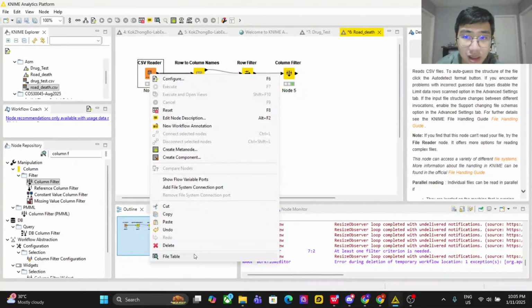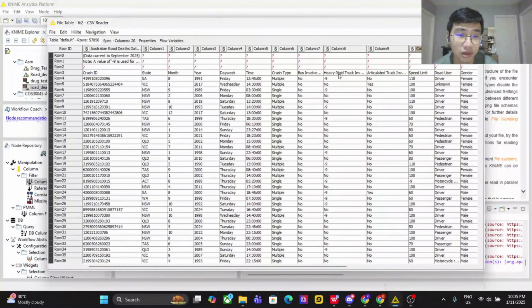To clean this dataset, we are going to remove some unnecessary attributes like bus involved, heavy rigid, and articulated truck, and also some old records like before 2020. And that's all from me.